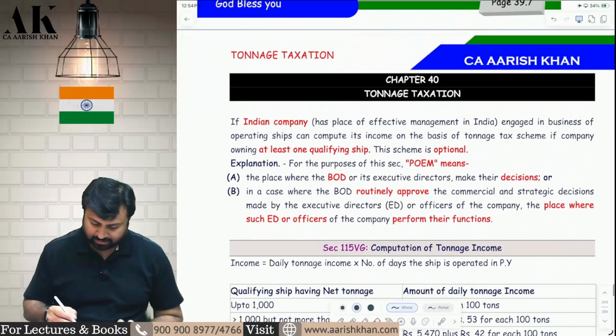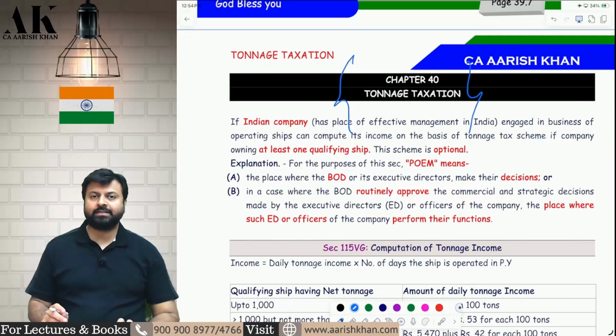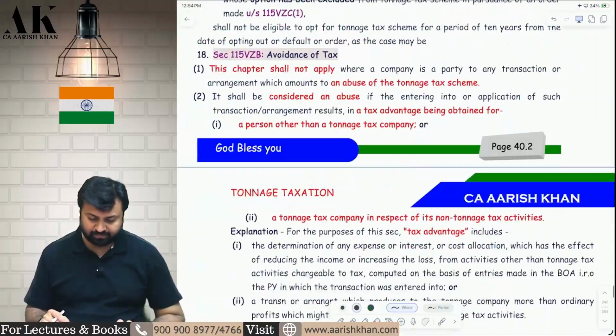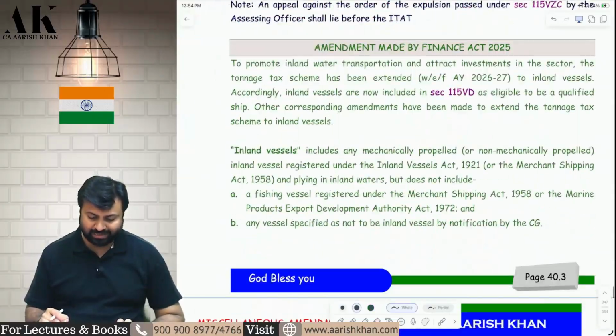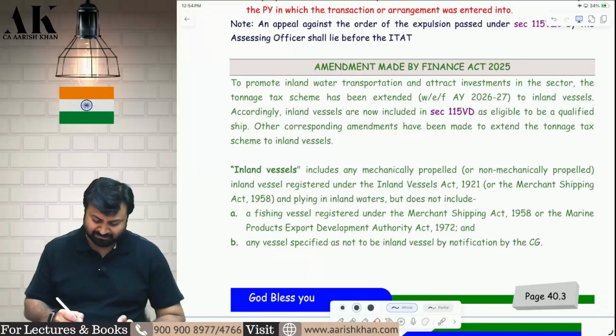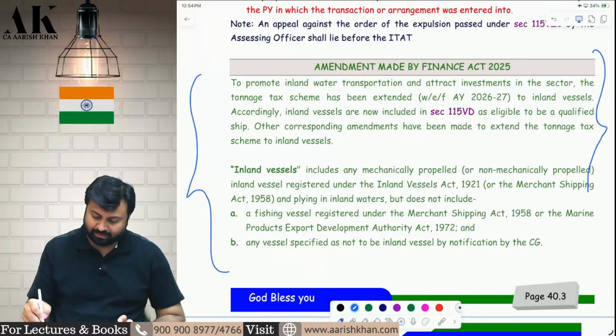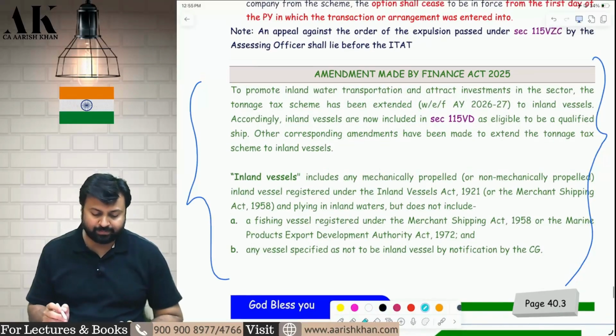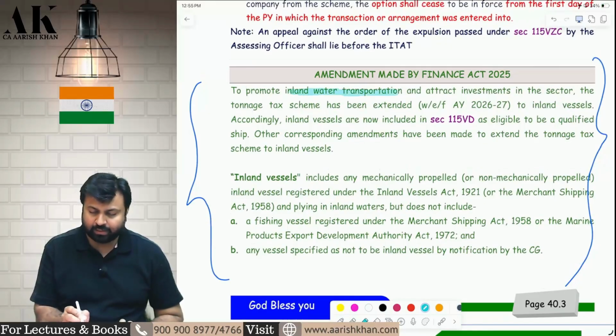Now in tonnage taxation, they have made one small amendment. Earlier, tonnage taxation was only applicable to sea-going vessels. Only sea-going vessels were covered. Now the tonnage taxation provisions have also been extended to inland vessels. Check it, please. So earlier it was only available to sea-going vessels, now it has been extended to inland vessels also. Let's check the amendment. To promote inland water transportation.